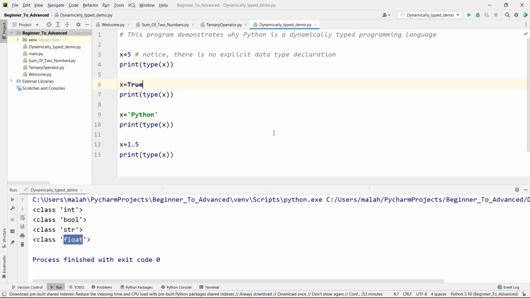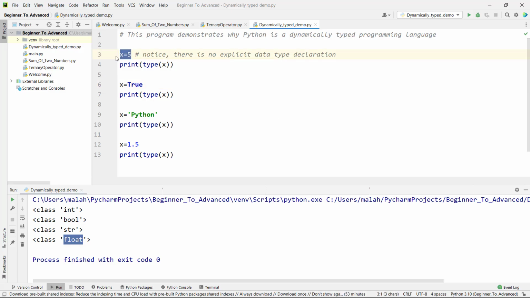From Java version 10 onwards, they are moving towards dynamically typed languages. This feature is available only for local variables, and it is not available for either instance variables or static variables. And they are using the keyword var, x is equal to 5 in Java. So Python, JavaScript, shell script, etc. all these are dynamically typed programming languages.